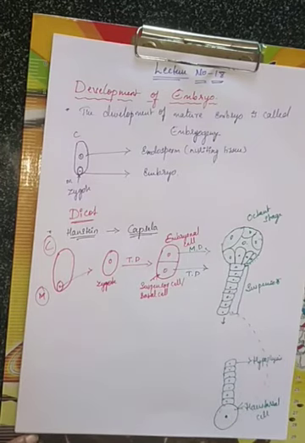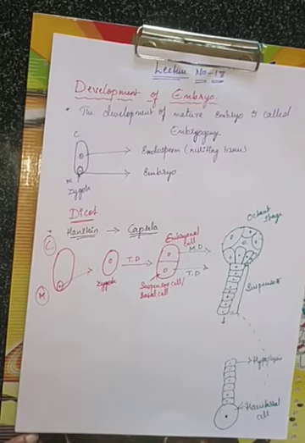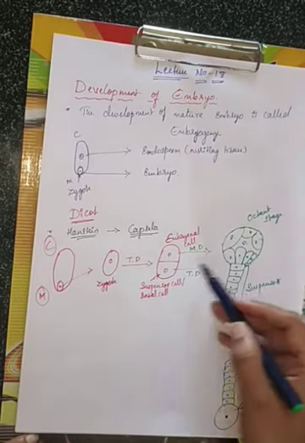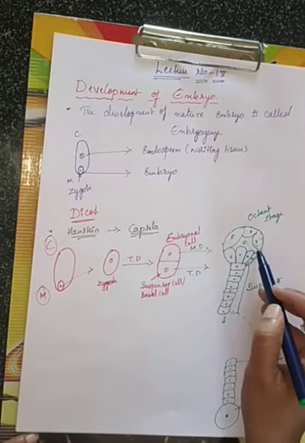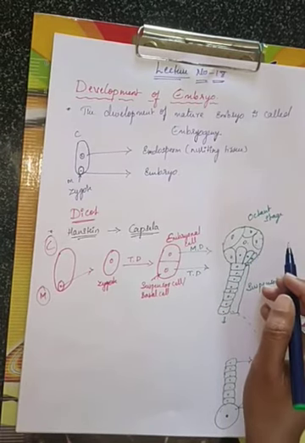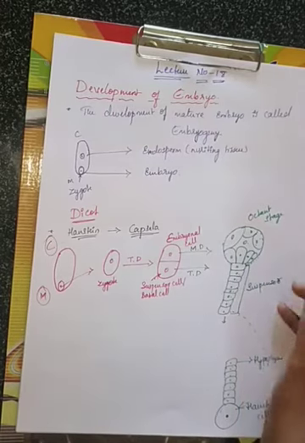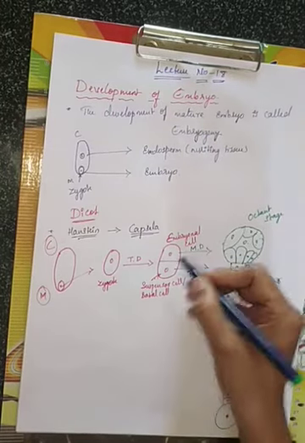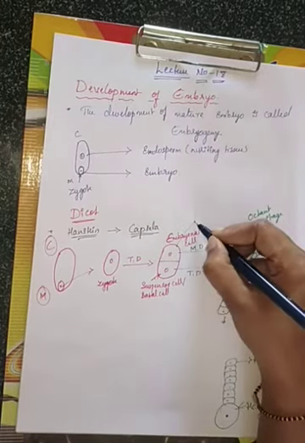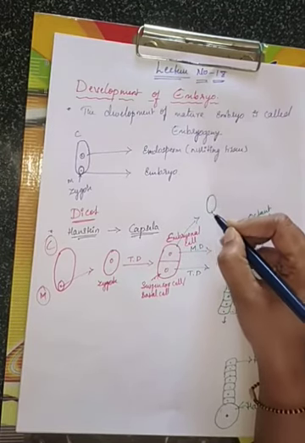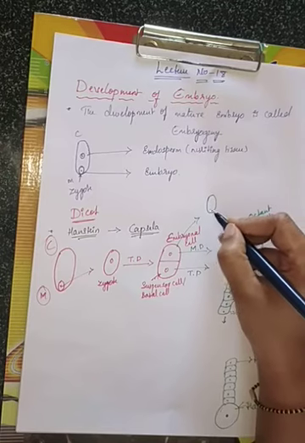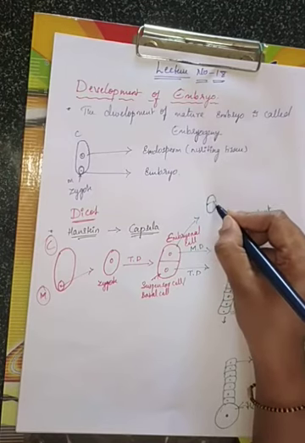Haustorial cell. Now the embryonal cell divides twice vertically and then once transversely. If I take this one embryonal cell, it will divide twice vertically, how many times? 1, 2.